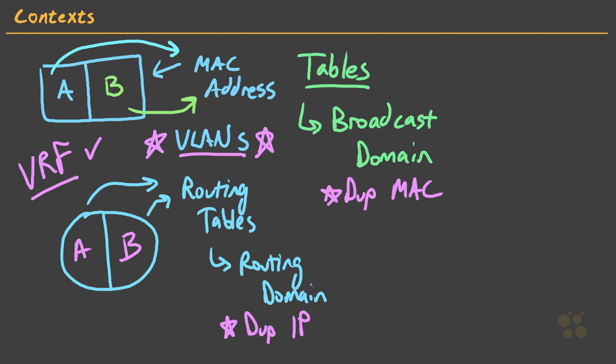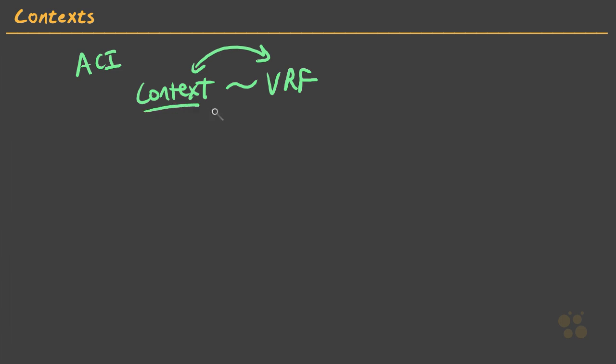All right, so we're here to talk about context. All of this talk about VRFs must be heading somewhere, right? Well, that's absolutely true, because in ACI, we have this notion of the context. And we already said it, right? A context is roughly the equivalent of a VRF. In fact, there's a stronger parallel between context and VRF than there is between bridge domain and VLAN, to the point that Cisco has actually started to call context VRF. But we have to be aware that really, from a technical perspective, ACI is going to call them contexts.